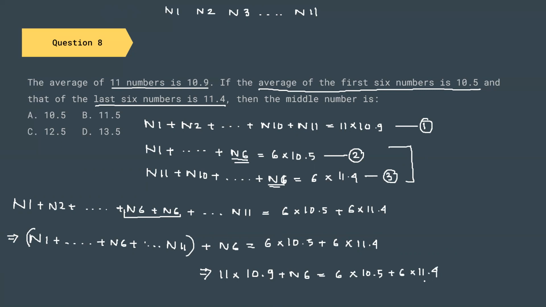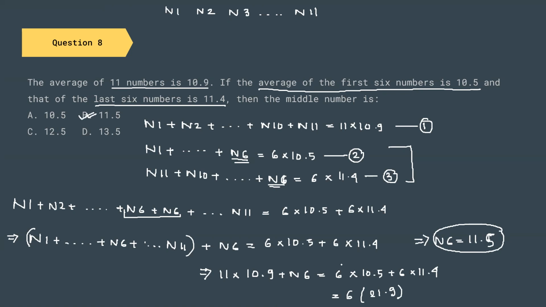So we can just simplify this equation and get our final answer. We can take 6 common. 10.5 plus 11.4 is 21.9. And for the final answer, if you calculate this, you will get N6 equal to 11.6. Sorry, 11.5. So this is our final answer. So the answer will be option number B.